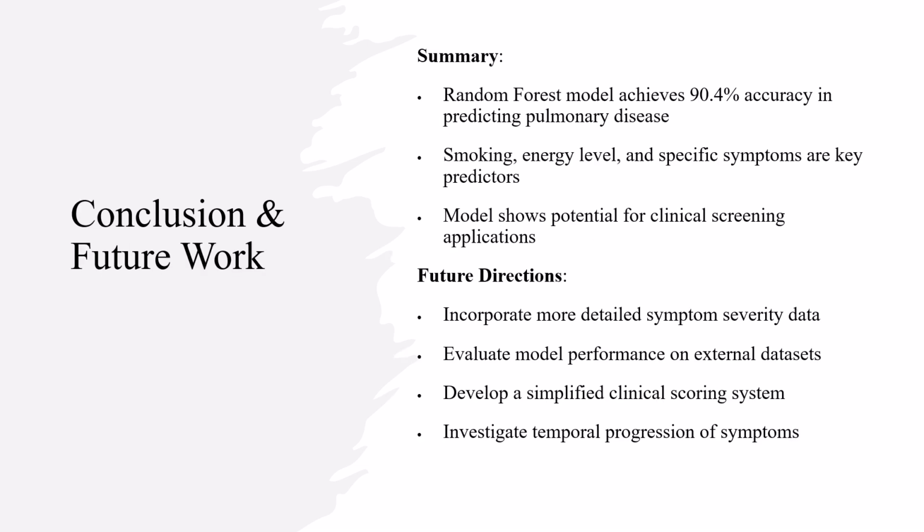To conclude, a random forest model achieved 90.4% accuracy in predicting pulmonary disease risk, with smoking, energy level, and specific symptoms emerging as key predictors. For future work, we recommend incorporating more detailed symptoms, severity data, and evaluating model performance on external datasets to confirm generalizability. Developing a simplified clinical scoring system based on our findings could make these insights more accessible in clinical settings.